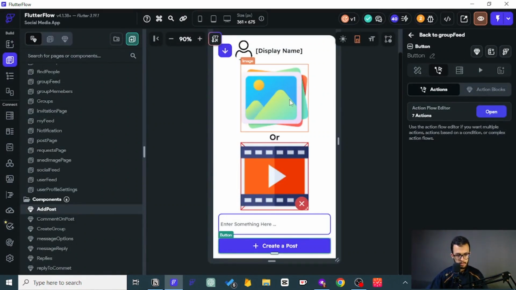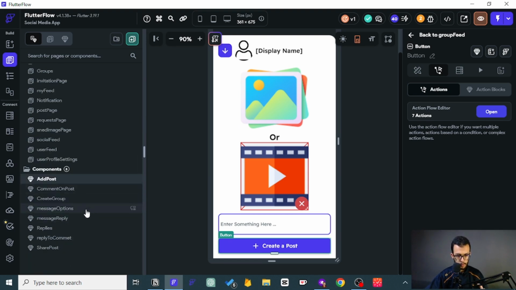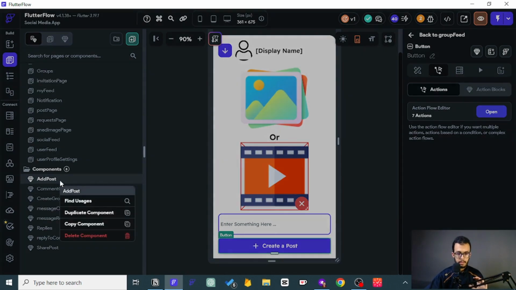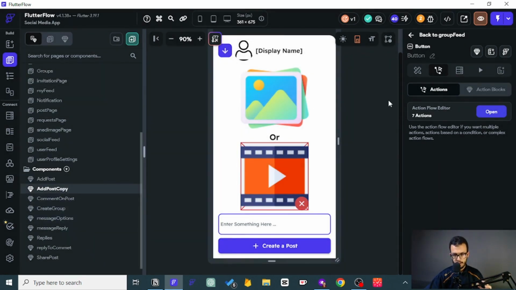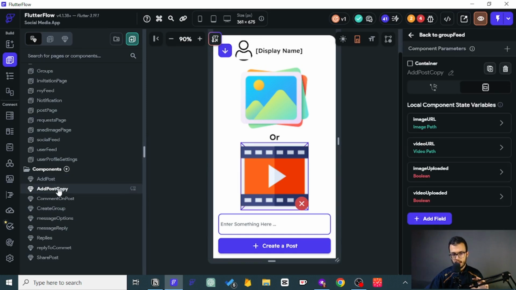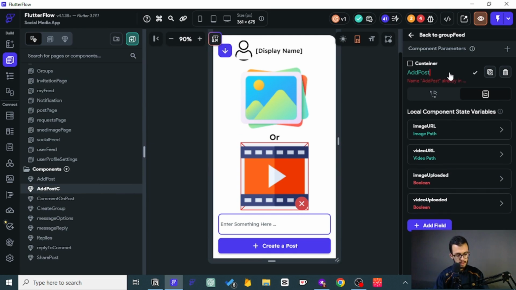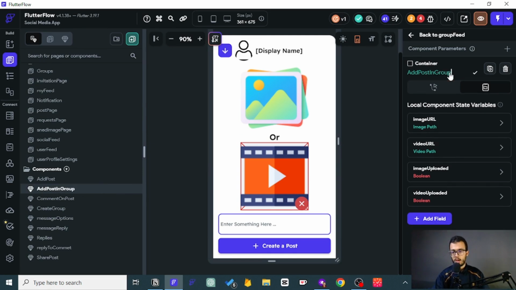So that's going to be head breaking. So I just want to remember. So here, this is the add post. This is the only component we have for creating posts. But now if we are going to be creating a post for a group, I better just duplicate this one and dedicate this one to just groups. Add post in group. I think this is a good name.